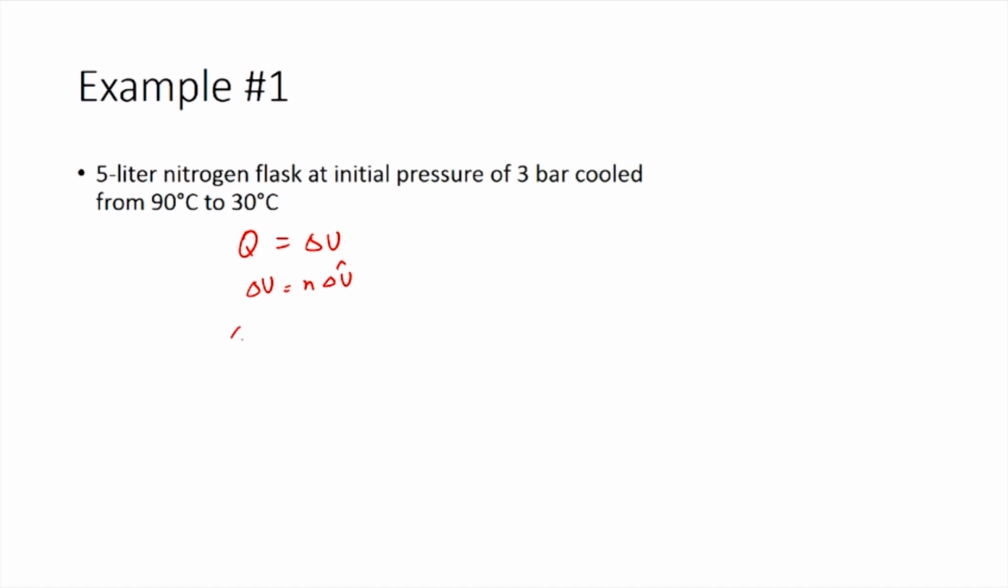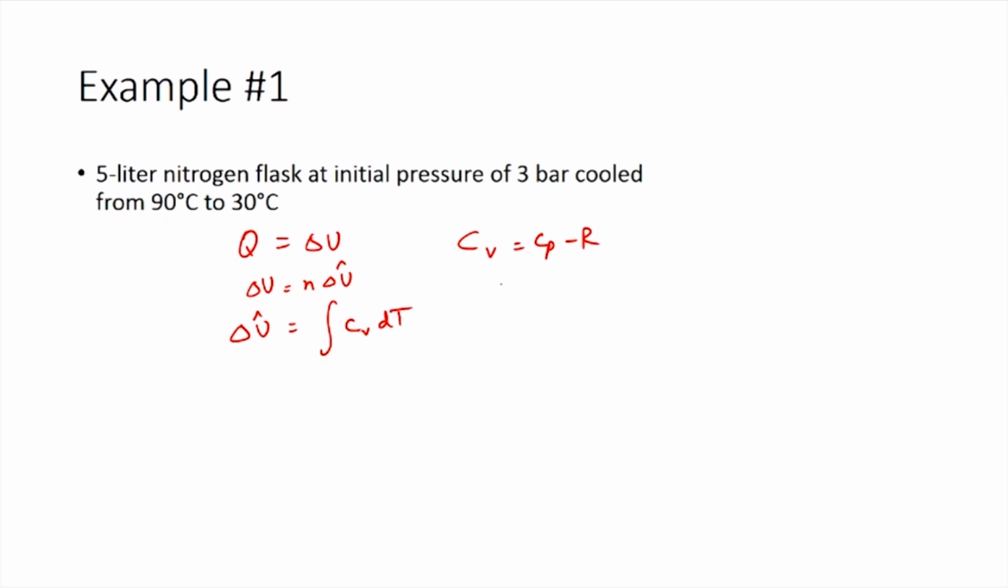So, delta U cap can be calculated as integral Cv dT. Cv can be calculated from the Cp value which we had. Cv would be equal to Cp minus R, because we know the correlation for Cp and Cv for an ideal gas.